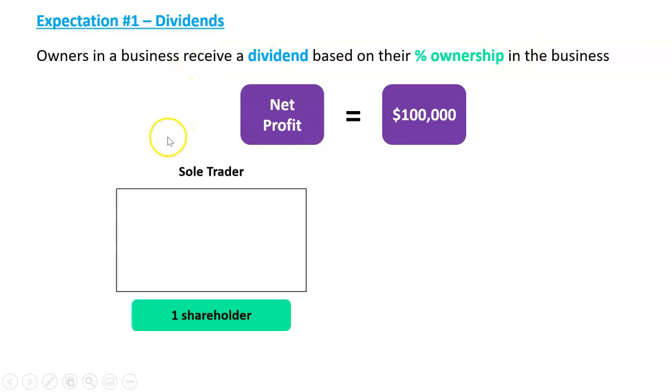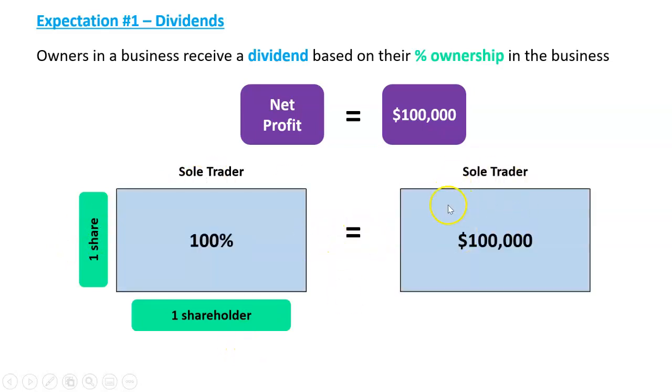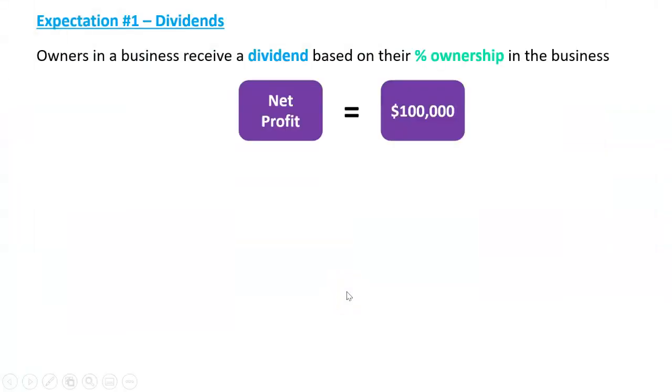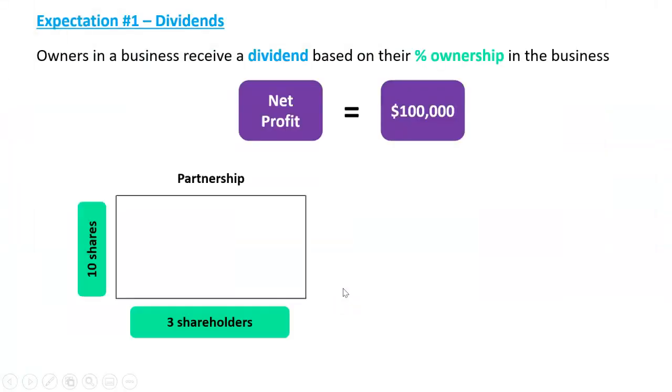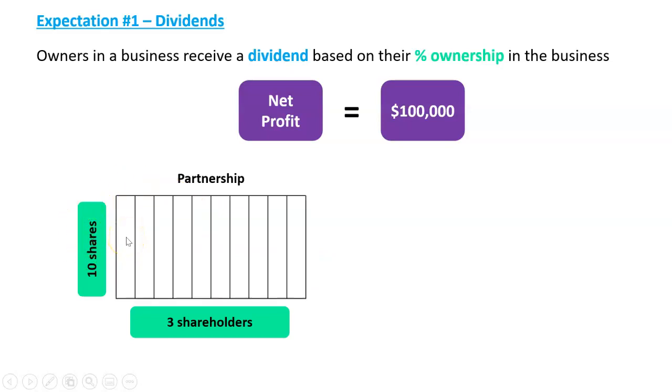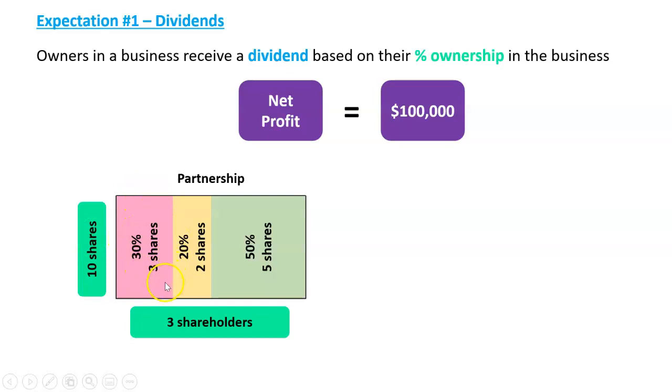So let's take a net profit of 100,000 with a sole trader. So the profit was 100,000 and all the profits are going to go to the owner. Well, in this case, there's one share in the business owned by one person. That shareholder would get $100,000 of the profit. What about with a partnership? So let's take a partnership with 3 shareholders. There's 10 shares in this business owned by 3 people. This person owns 3, or 30%, this person owns 2, or 20%, and this person owns 5 of the shares, or 50%.